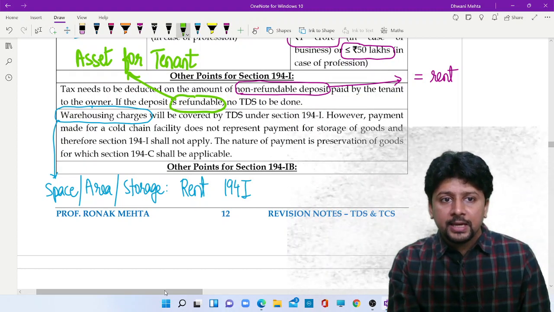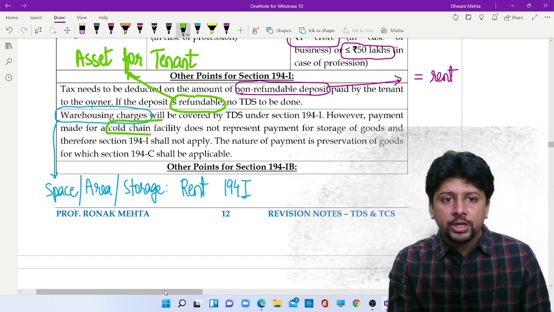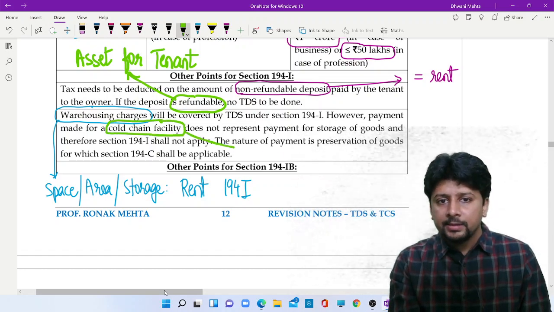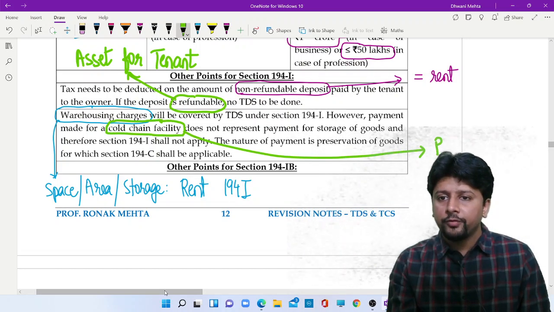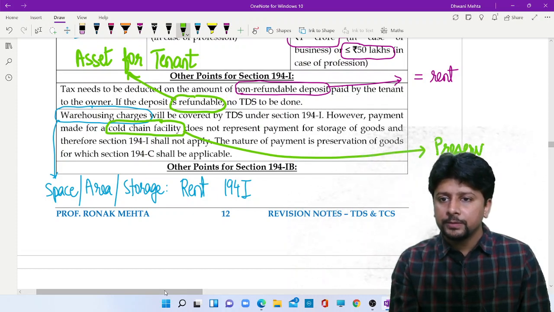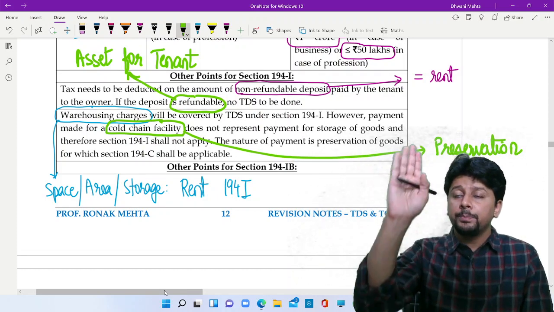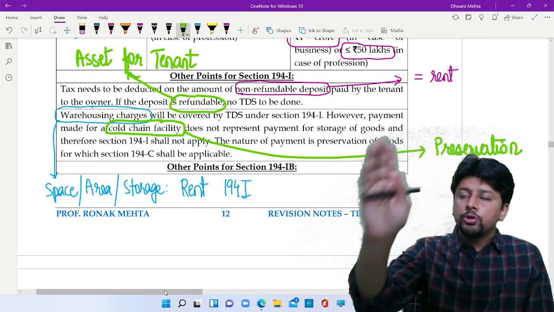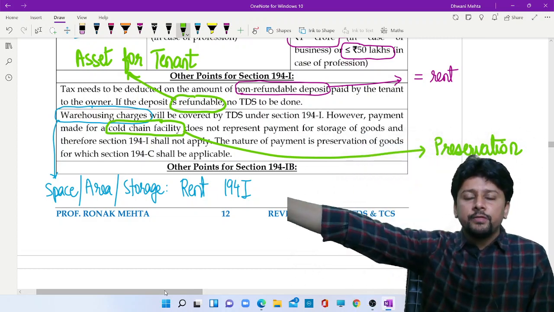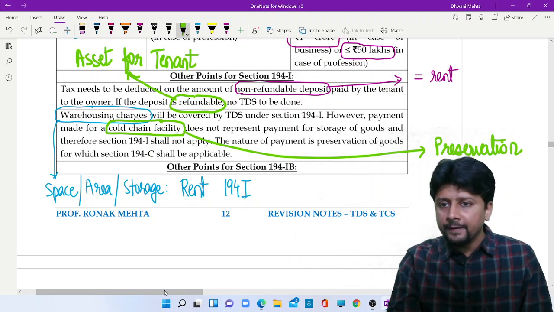But if you are making a payment to a cold chain facility, then you are making a payment for preservation of goods. They are perishable goods and you want them to be preserved. And so you are going to an air conditioned warehouse, a cold storage facility.